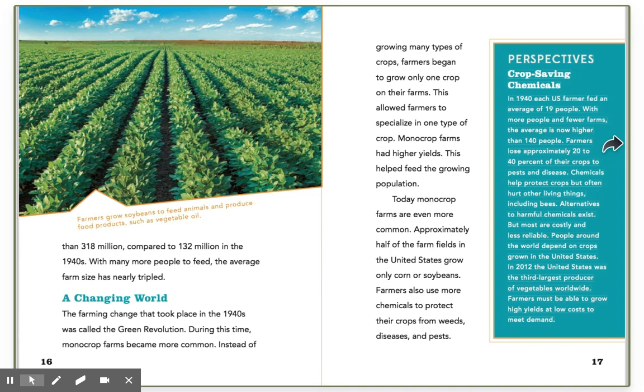Chemicals help protect crops but often hurt other living things, including bees. Alternatives to harmful chemicals exist, but most are costly and less reliable. People around the world depend on crops grown in the United States. In 2012, the United States was the third largest producer of vegetables worldwide. Farmers must be able to grow high yields at low costs to meet demand.